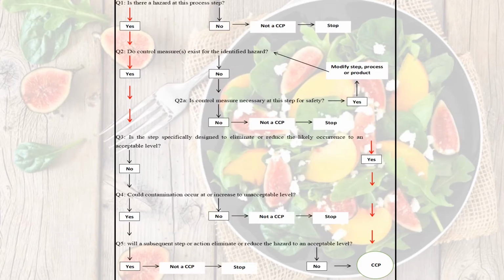CCP is determined by the decision tree. How do we use the decision tree? We need to answer a few questions. Question 1: is there any hazard at this process? Yes, so we continue. The second question is, do control measures exist for the identified hazard? Yes. Question 3 is, is the step specifically designed to eliminate or reduce the likely occurrence to an acceptable level? If yes, then there is a CCP.